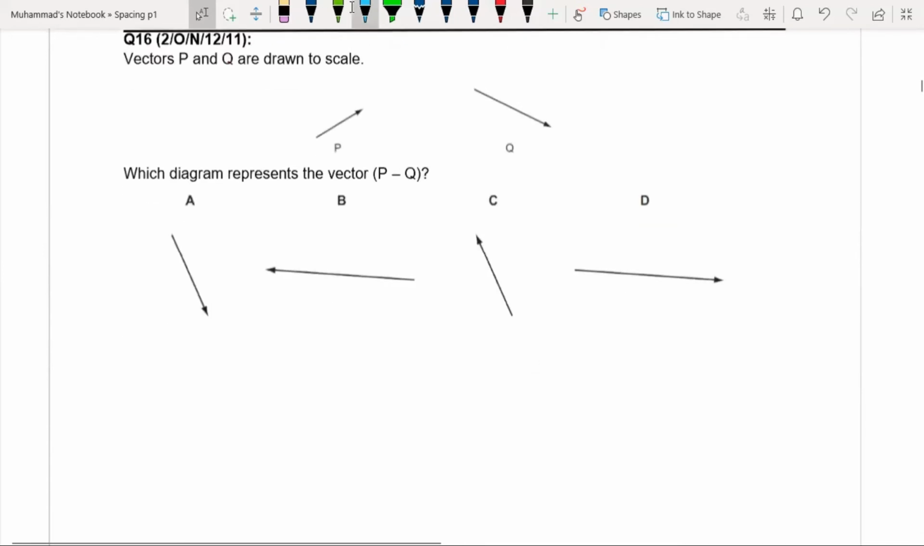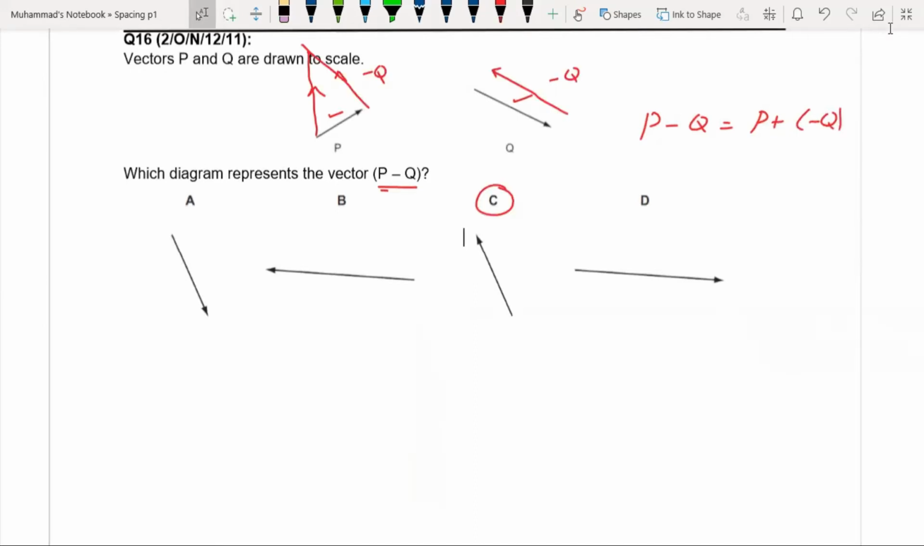Vector P and Q are drawn to the scale. This question is a repeated question. We have already done that, and we had to find P minus Q. So that is P minus Q, which means P plus minus Q. So we will draw the negative vector of Q, and that will be drawn from the head of this vector. So this is our resultant. So option C is correct.